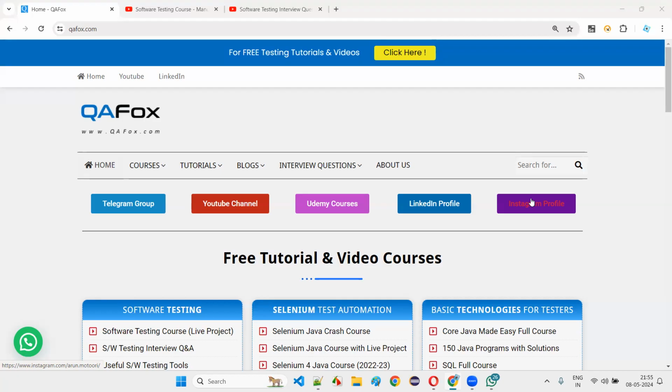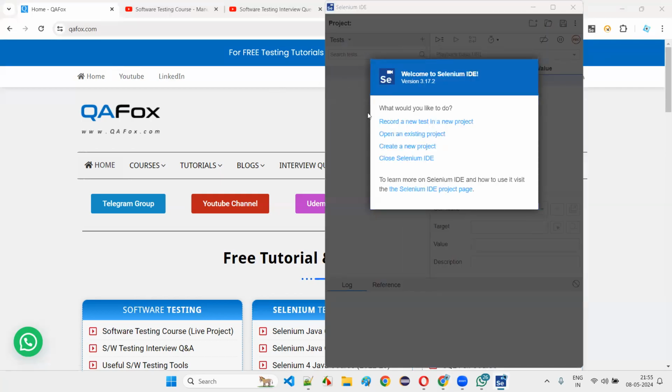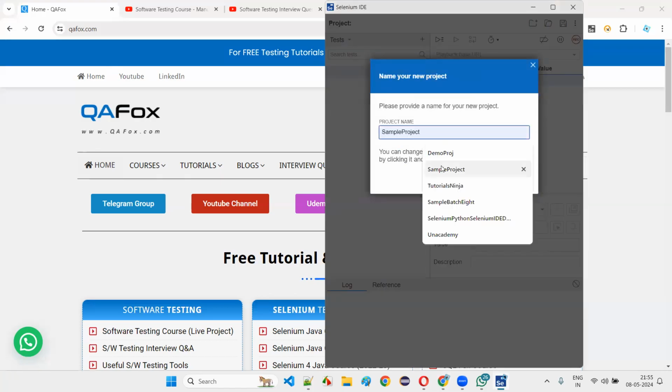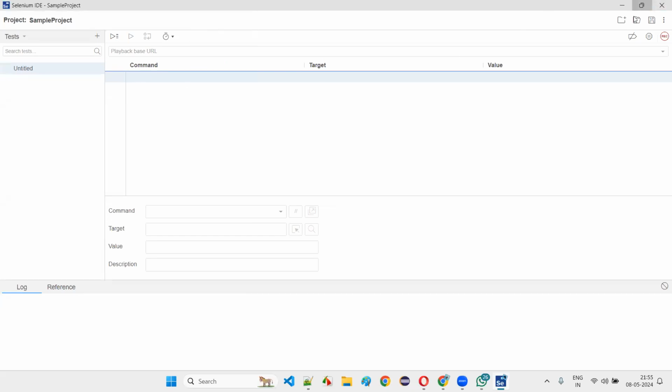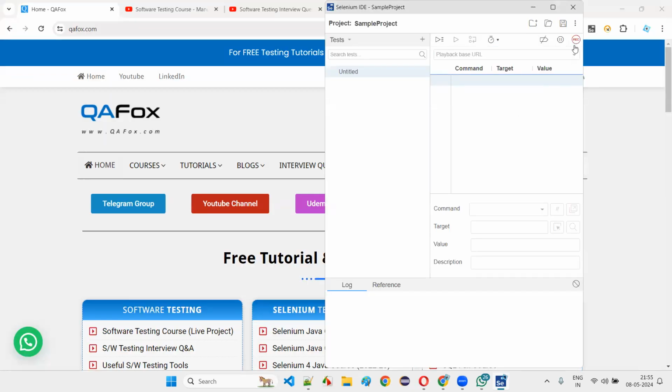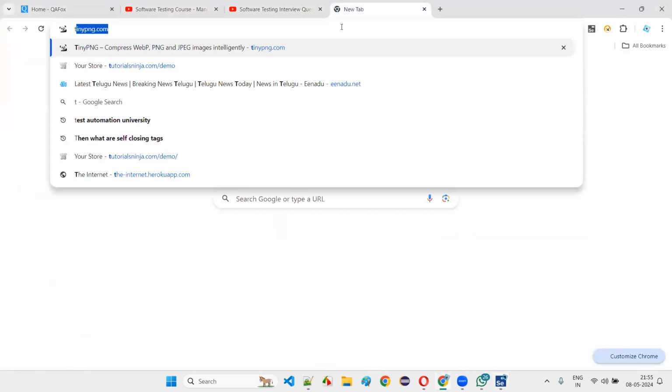For example, where you would use Selenium IDE: you record a test, and while automating some test case, you get some problem. So, for cross-verifying the test cases, we can use Selenium IDE, right, sir? Yes, correct. I'll just show you, like, you record something and it's not coming. One minute.